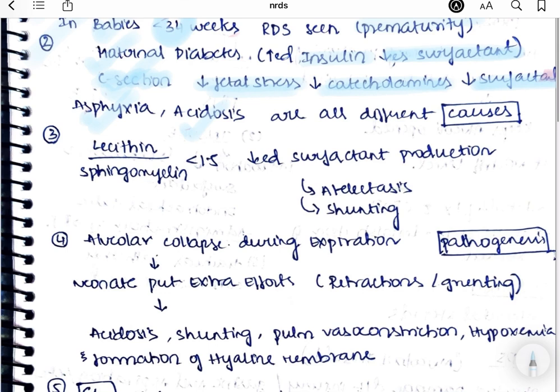So the next point is a lecithin by sphingomyelin ratio of less than 1.5 will lead to decreased surfactant production. In a normal baby, this lecithin by sphingomyelin ratio will be greater than 2. But in case of RDS, you can see the ratio less than 1.5. Right? So it will also lead to decreased surfactant production, because the surfactant is made up of components like lecithin and sphingomyelin, right? So if the ratio is less, it will lead to less production of surfactant.